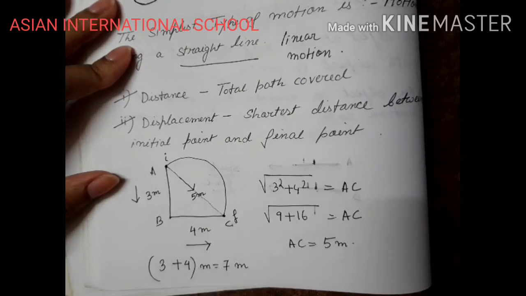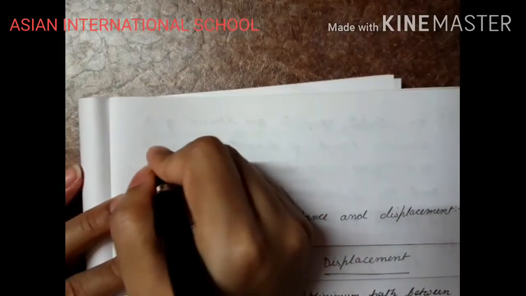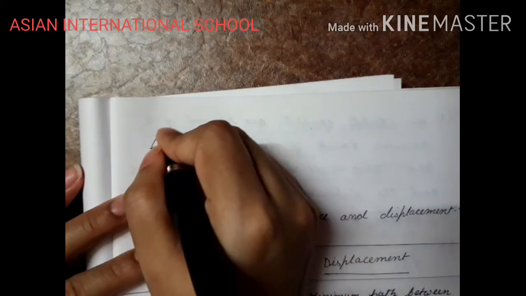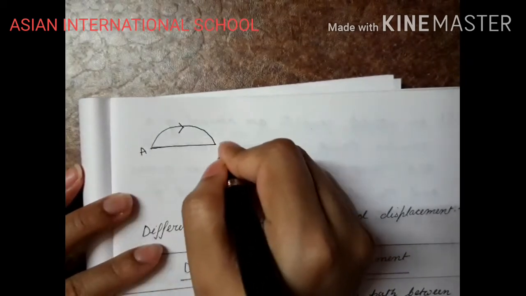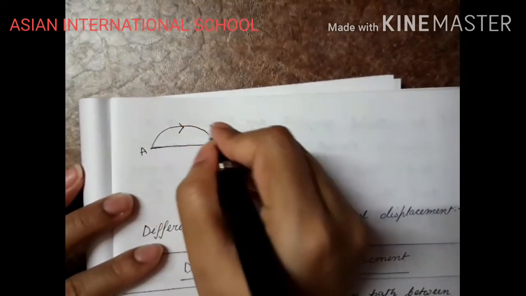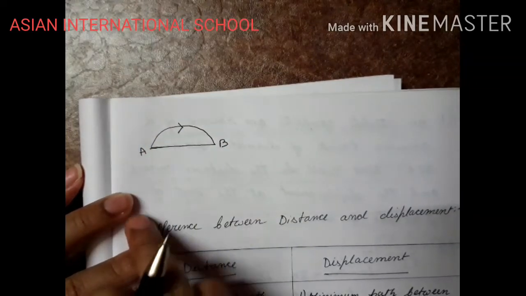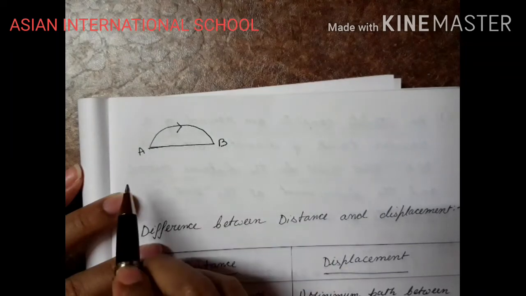So let us come to another sum. Suppose here, same thing, the body has moved from A to B. The body is moving from A to B, right? Taking this curved path. What is the displacement? This is the displacement.